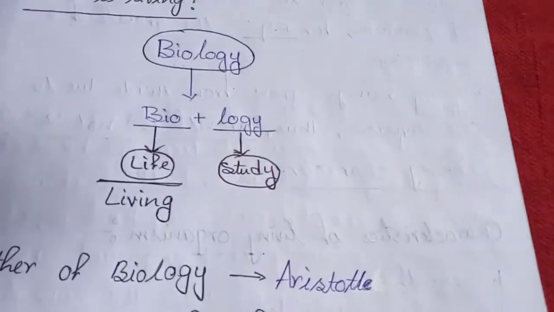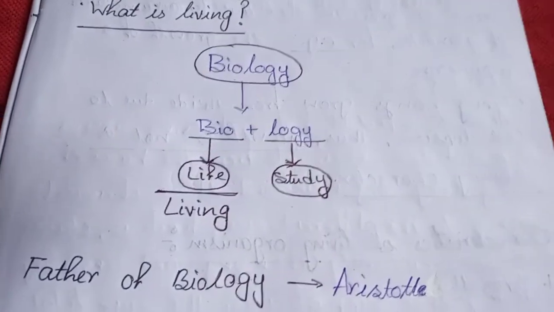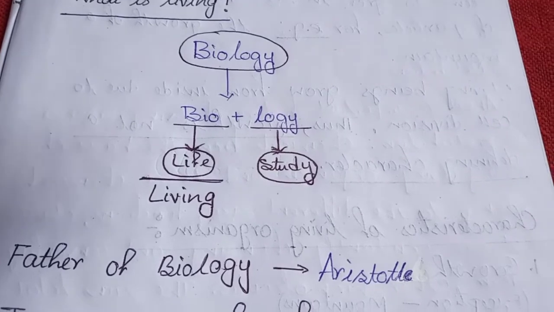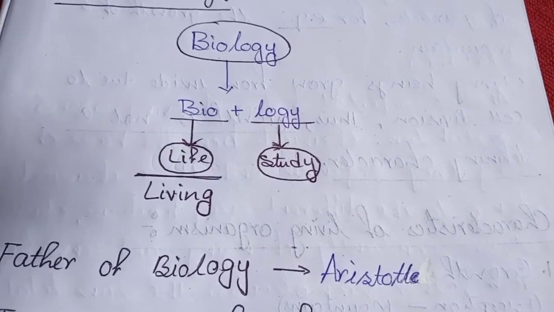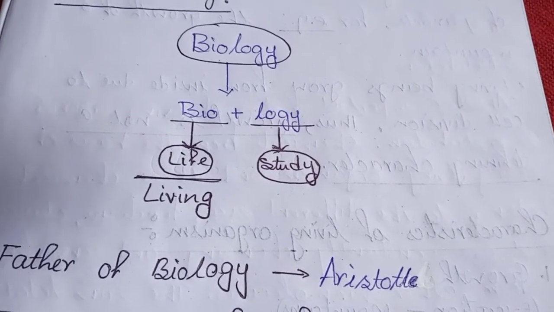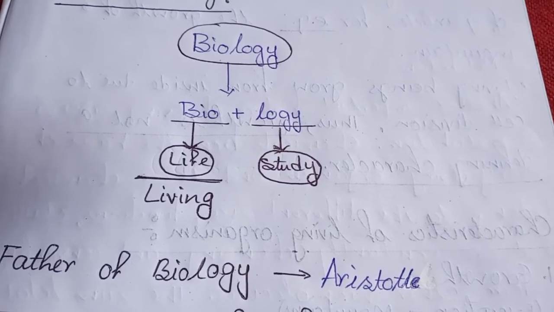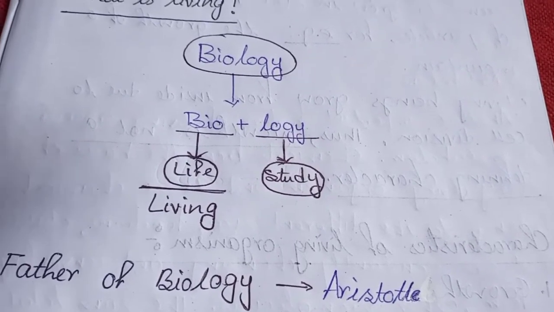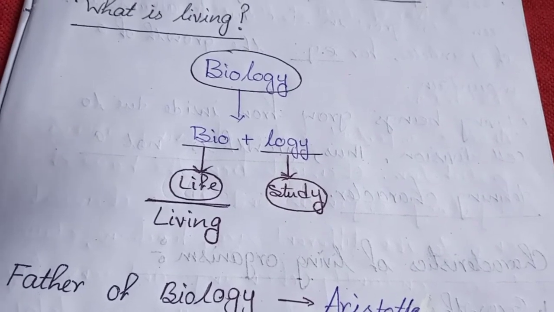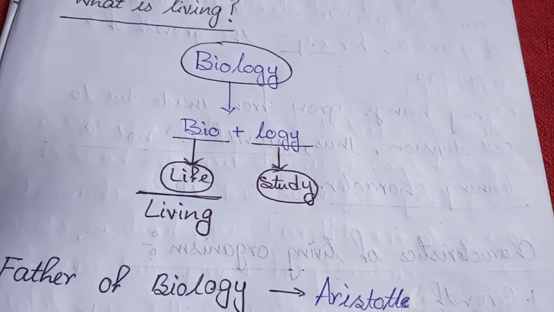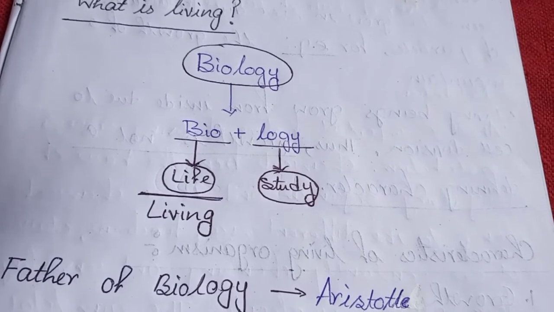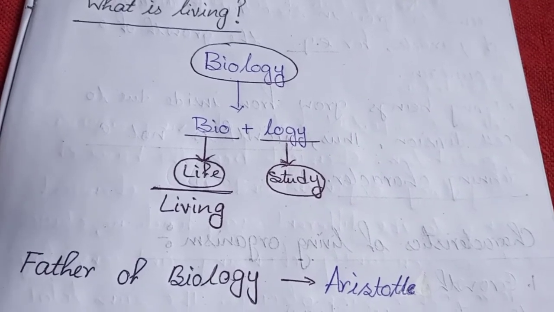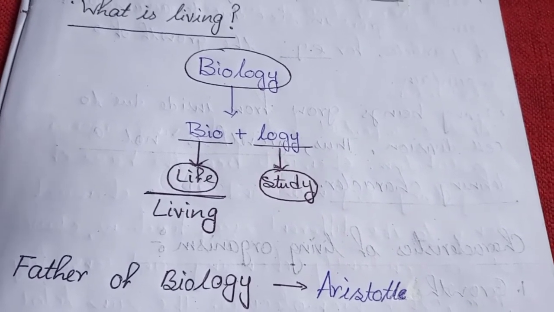The meaning of bio is life or living. For example, human beings, animals, plants, microbes, etc. And the meaning of logy is study. So, the overall meaning of biology is study of life or study of living organism. So, it is so simple.